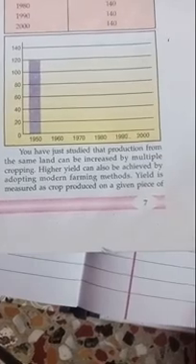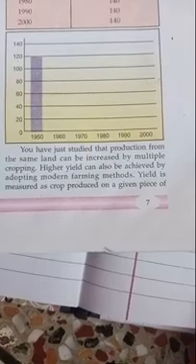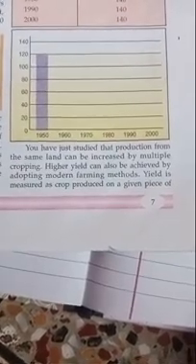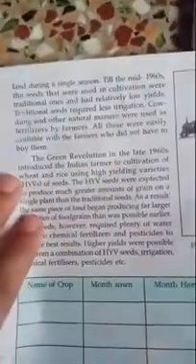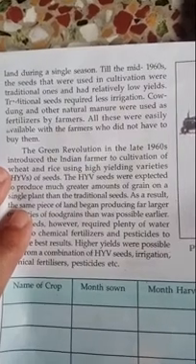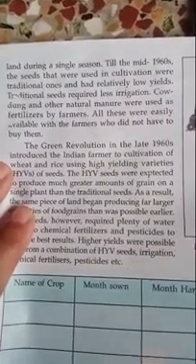Now, you have just studied that production from the same land can be increased by multiple cropping. Higher yielding variety of seed can also be achieved by adopting modern farming method. Yield is measured as crop produced on a given piece of land during a single season. Now, till the mid 1960s, the seeds that were used in the cultivation were traditional ones and had relatively low yields.